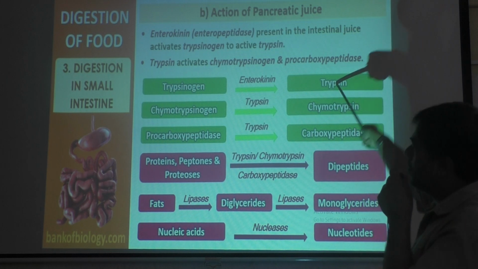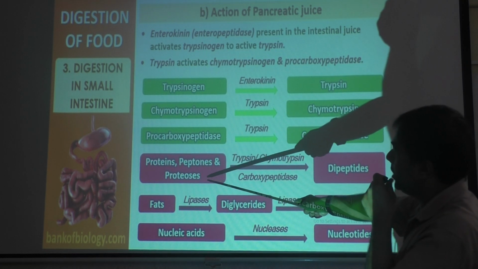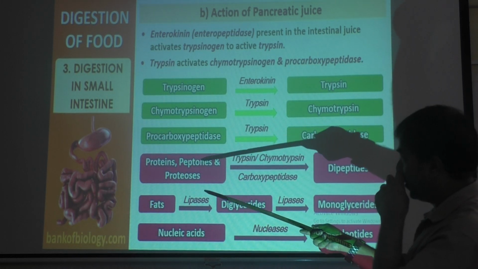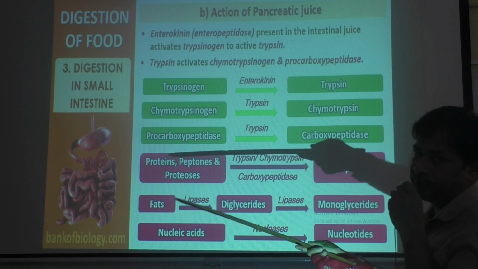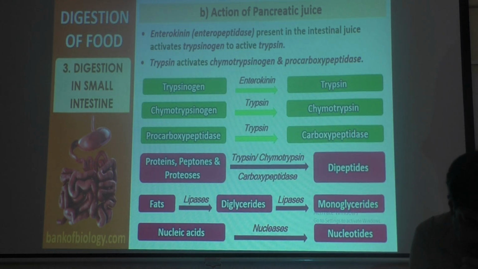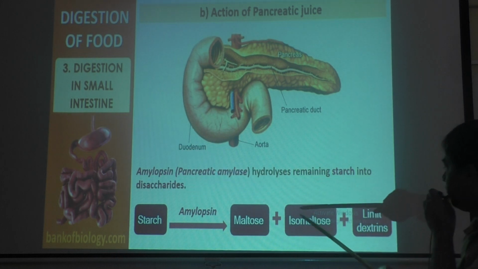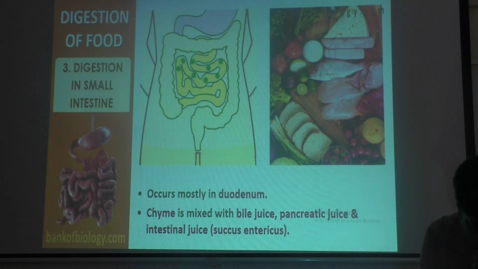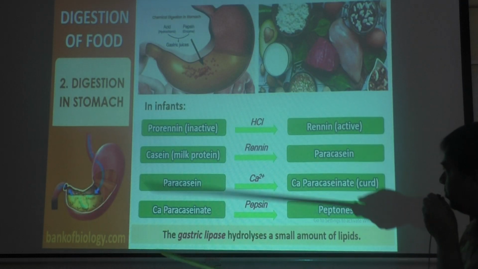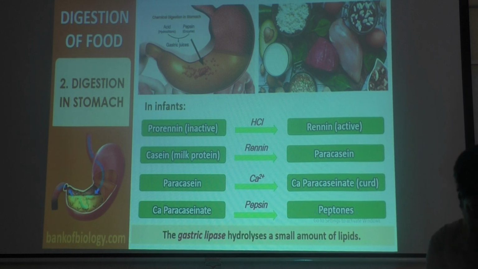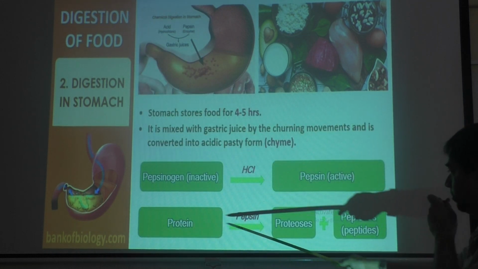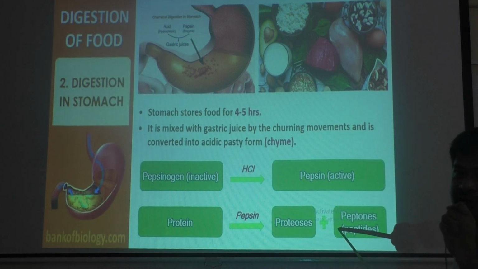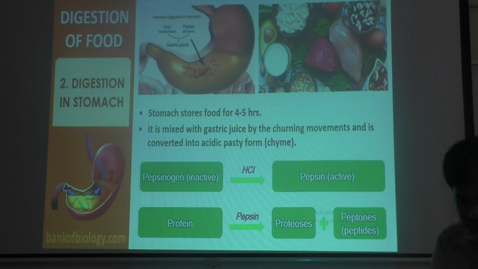Now, proteins, peptones and proteoses, which are there in the food now. Proteins, peptones and proteoses. Where are they produced? In the previous slide, if you remember, see here. Here peptones are produced. Here proteins are converted to proteoses and peptones. I told you these are intermediate products. These are not final products. Now final products will be produced. You see.